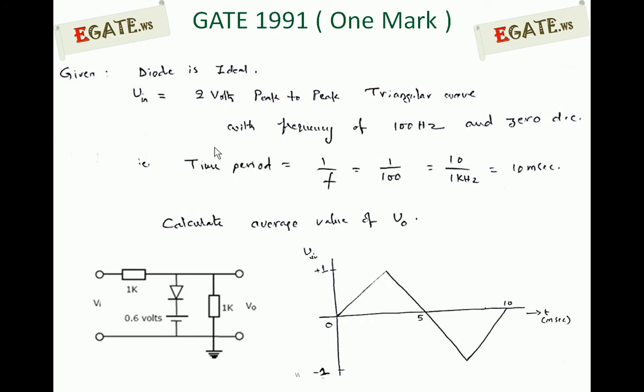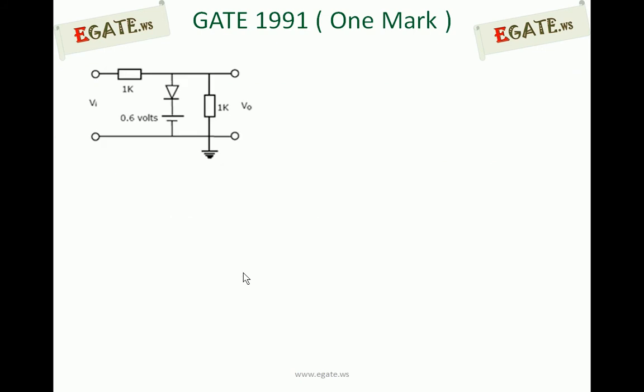This is the input waveform. The input waveform varies between +1 and -1 volts with a time period of 10 milliseconds. The time scale is in milliseconds, and here we are indicating 0, 5, 10. If this is the input waveform applied to this circuit, then first we draw the output waveform, then calculate the average value of that waveform. This is the given circuit.